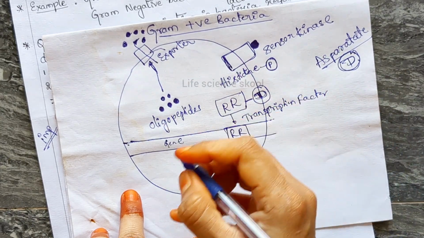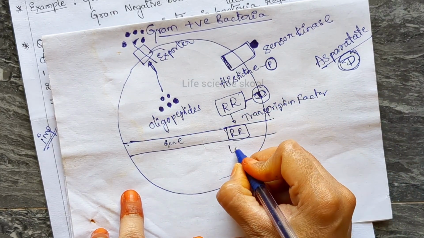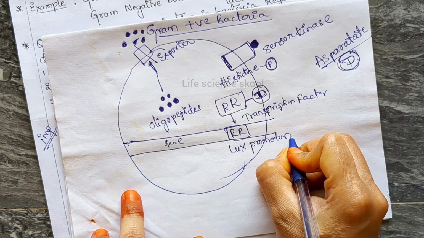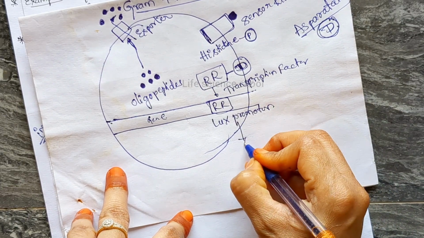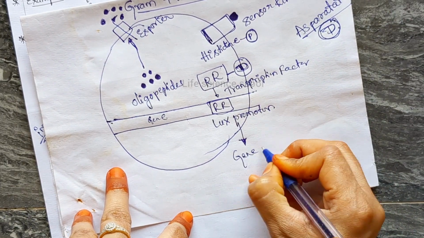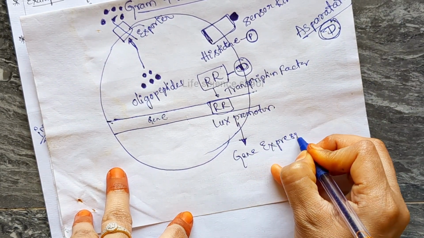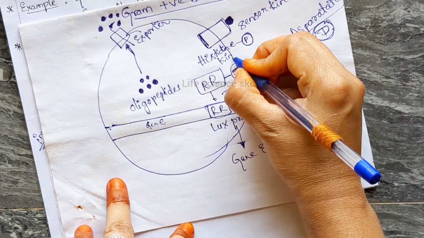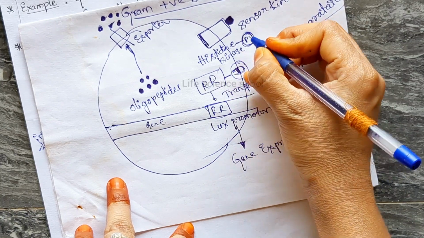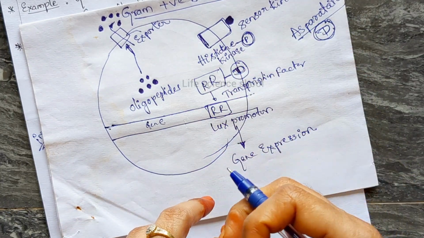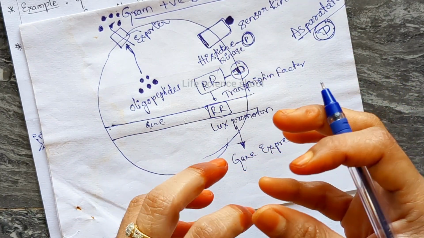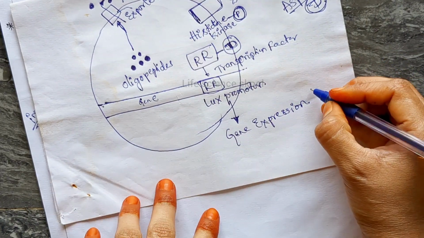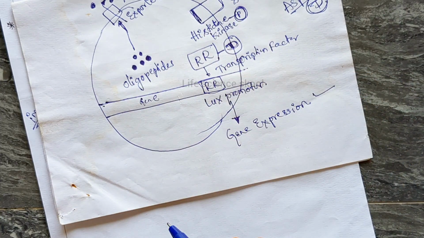This response regulator transcription factor is going to activate the Lux promoter, and this Lux promoter drives the gene expression. The histidine kinase is phosphorylated, that is, the transfer of phosphate is called phosphorylation. Okay, so these are all exam points. You have to remember how gene expression takes place in gram positive bacteria.